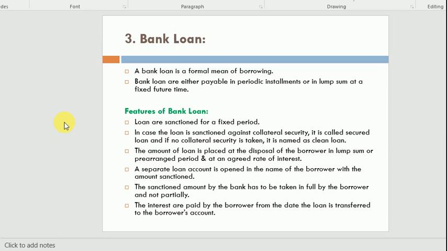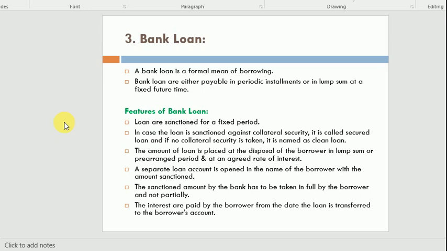The total amount of the loan is placed at the disposal of the borrower in lump sum or in a pre-arranged period, and at the agreed rate of interest. In this type of loan, like you are taking a 3 lakh loan from the bank, the amount is fixed now.